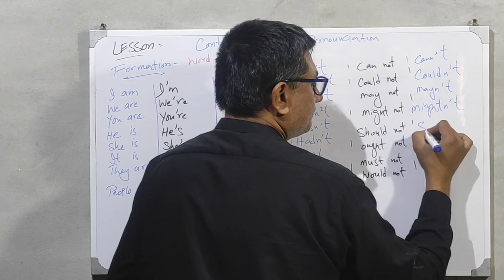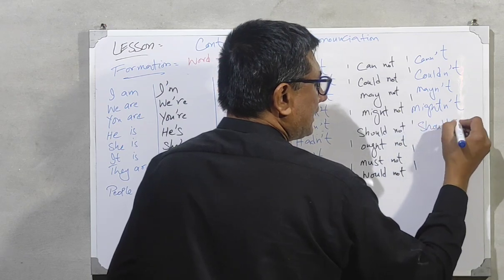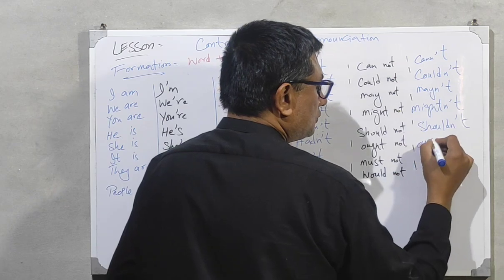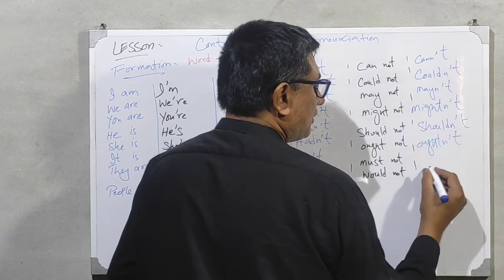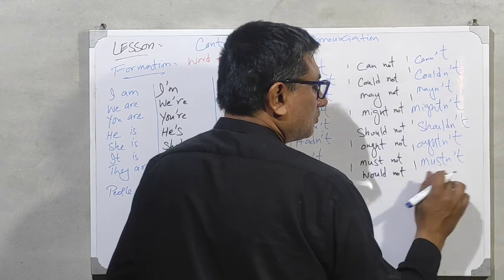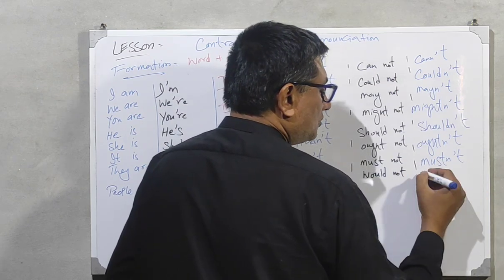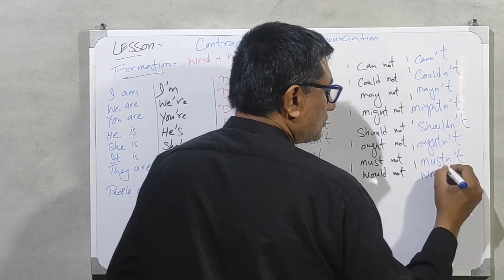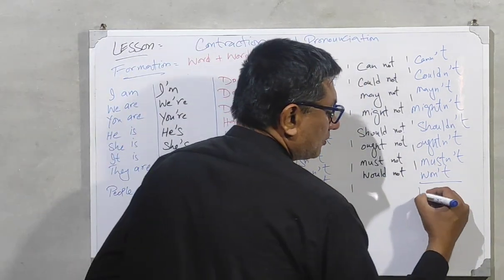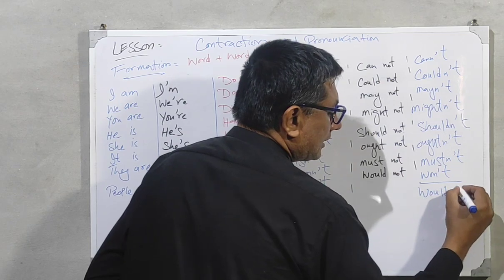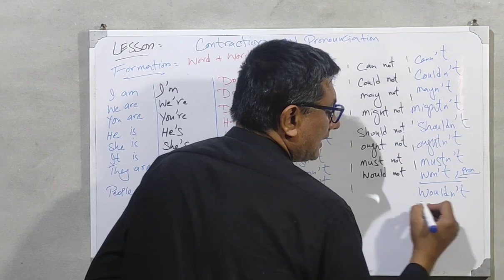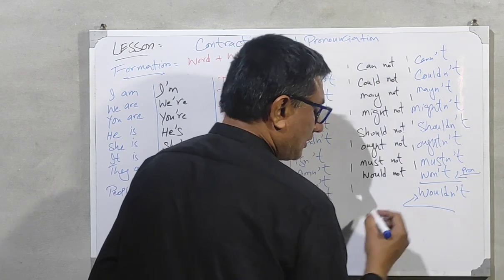Should not, S-H-O-U-L-D-N apostrophe T, shouldn't. Ought not, O-U-G-H-T-N apostrophe T, oughtn't. Must not, we will pronounce it mustn't, mustn't. Would not, we will pronounce it wouldn't, wouldn't. मगर लिखने में ऐसे होगा, W-O-U-L-D-N apostrophe T. This is for pronunciation, and this is how we will write it down.